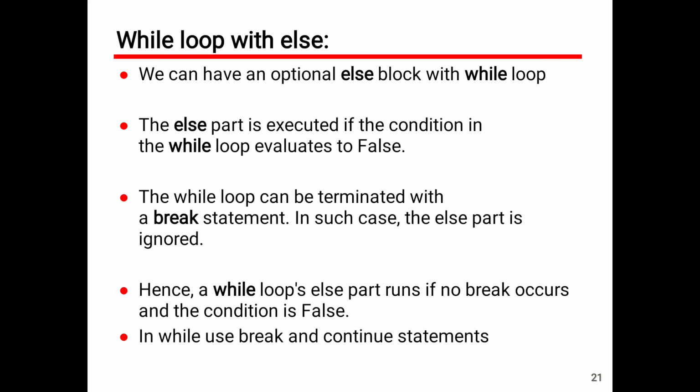Next, the while loop with an else block. This is a new concept that was introduced in Python. We never see an else block with the while loop in the C language. In C, else is used only with if. But in Python, else can be used with the while loop as well as the for loop. So we can have an optional else block with the while loop. The else part is executed if the condition in the while loop evaluates to false.